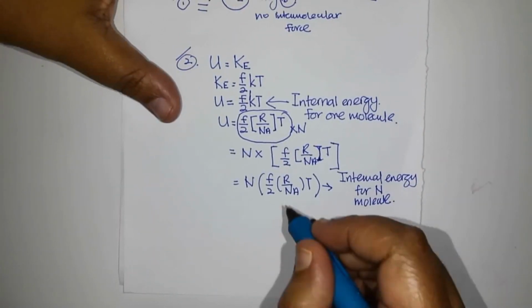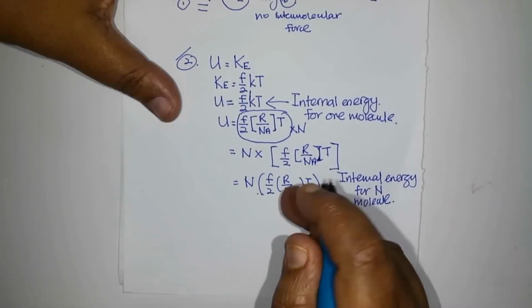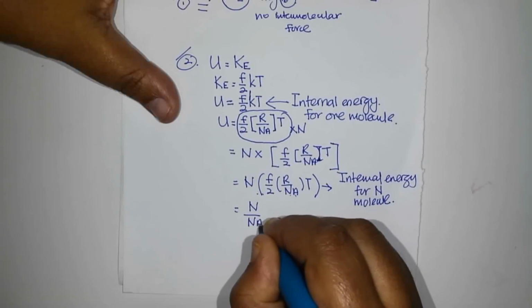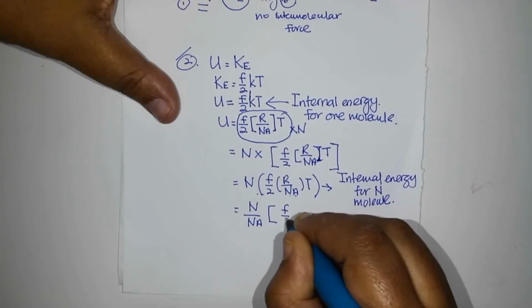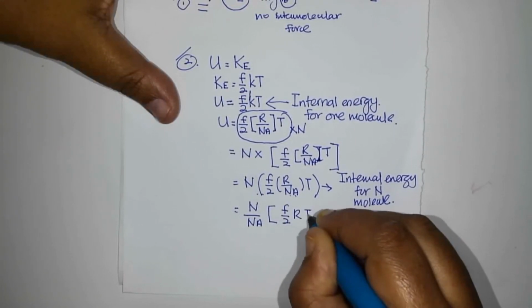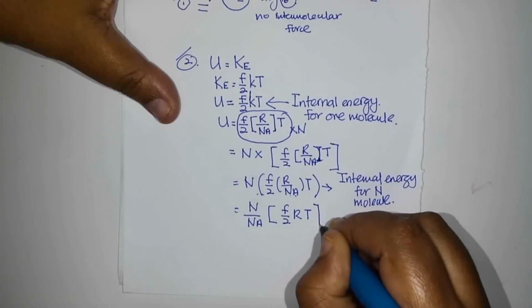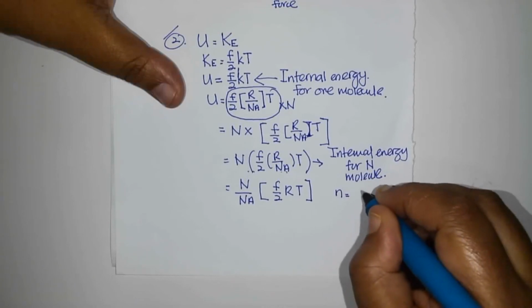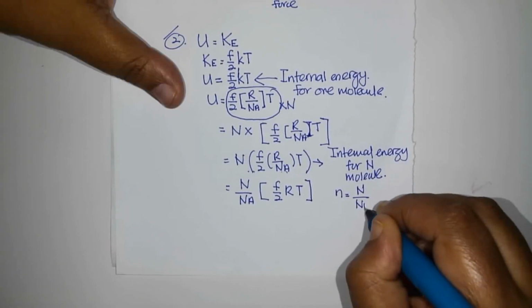Then we bring the Na outside, so we get N over Na times F over 2 RT. And N over Na we know equals small n.